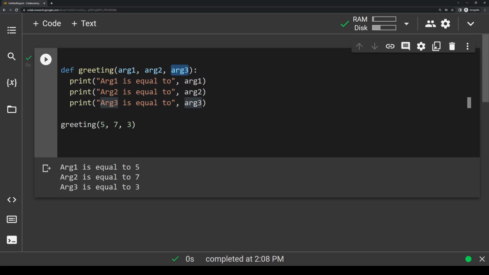So if I wanted, let's say 7 to be arg1, I would have to change the order to have 7 here and 5 here because it translates directly, the order. So 1, 2, 3, and then 1, 2, 3. And if we print it out here, you'll see it now says arg1 is equal to 7, arg2 is equal to 5, and arg3 is equal to 3.